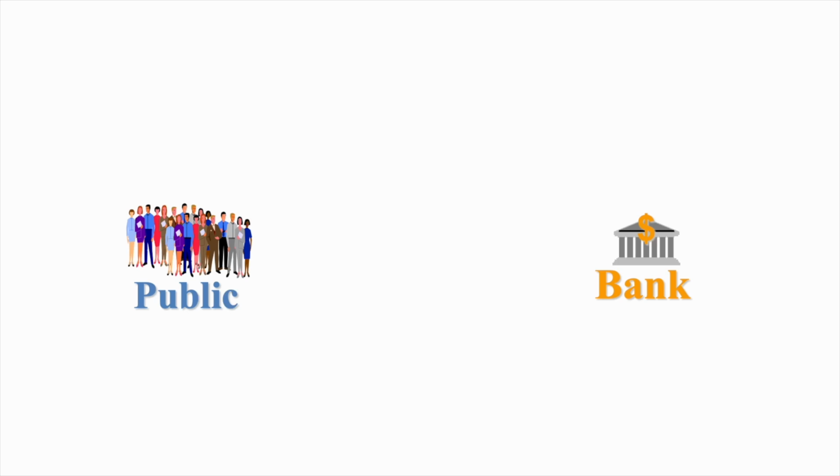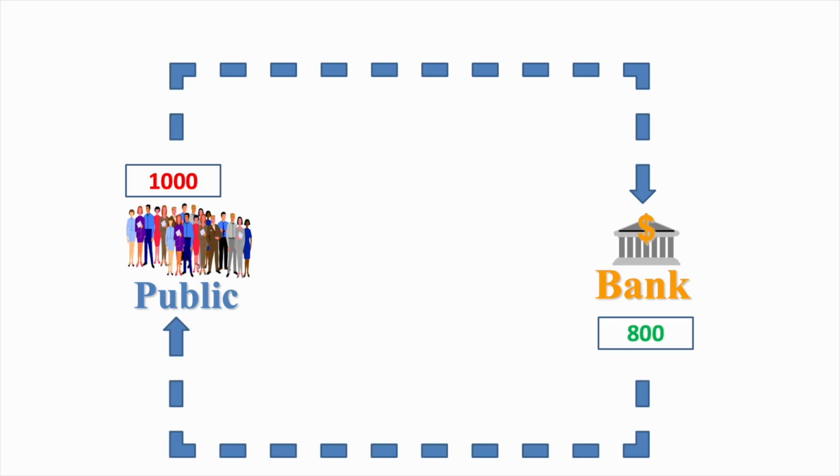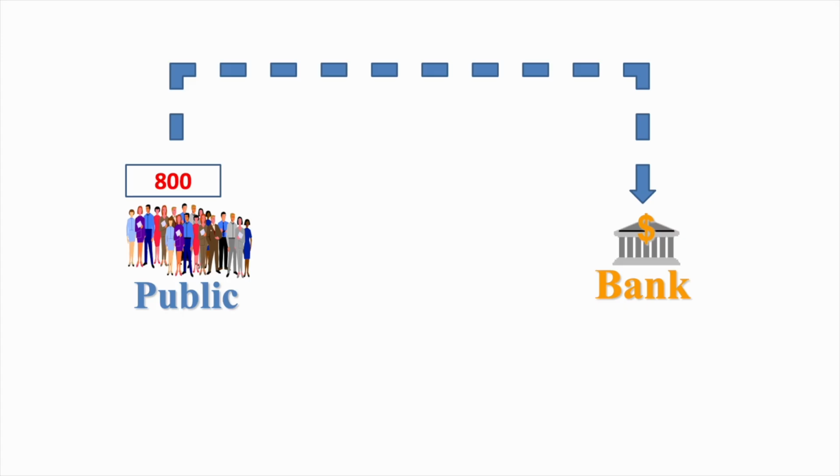A person has rupee 1000. He deposits rupee 1000 in bank. The legal reserve ratio is 20%. Bank will keep 20% of deposits as reserve, that is rupee 200. Remaining part is 80%, that is 800 rupees. Bank will lend this money to someone who has applied for loan. Now this money, rupee 800, is with public. Those who borrow will spend this money and same 800 rupees will come back to the bank in the form of deposit. Bank will keep 20% of this amount as reserve, that is 160 rupees.